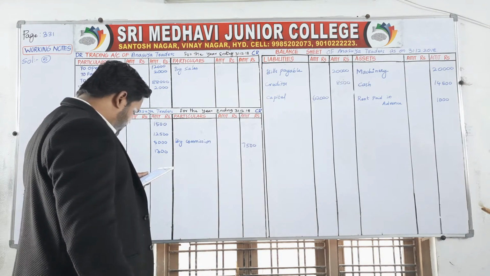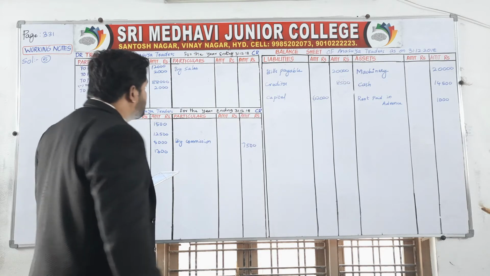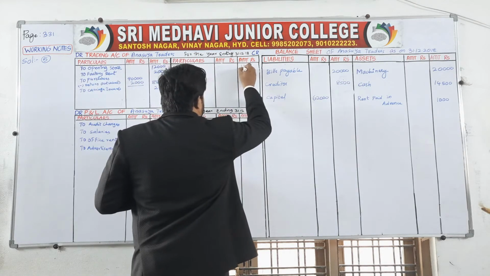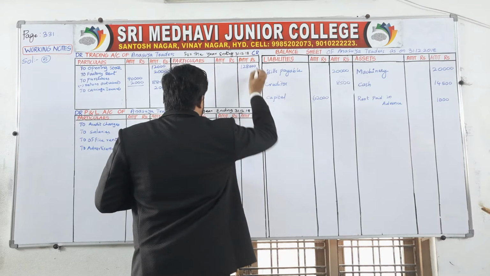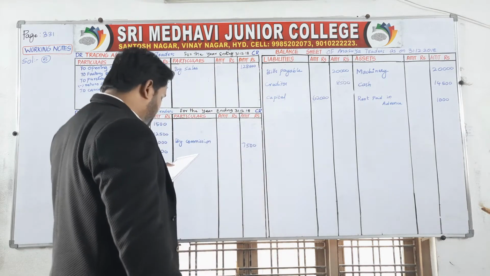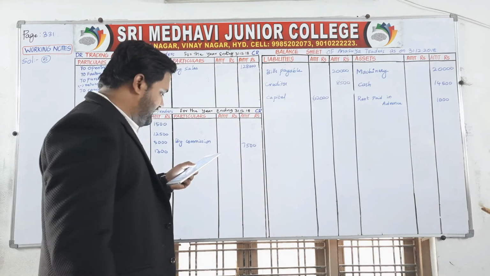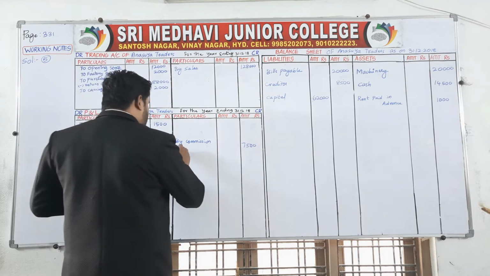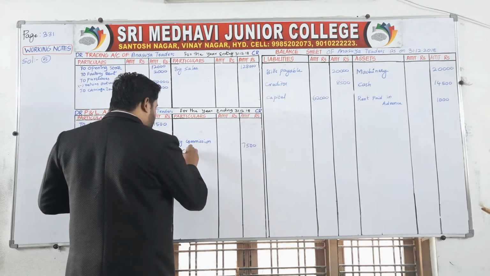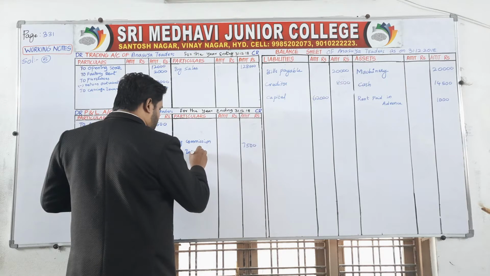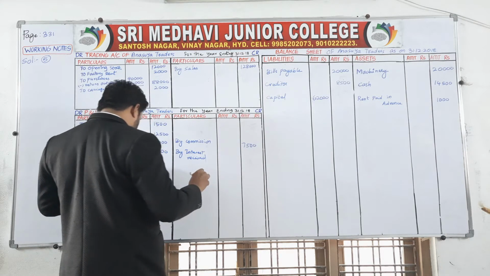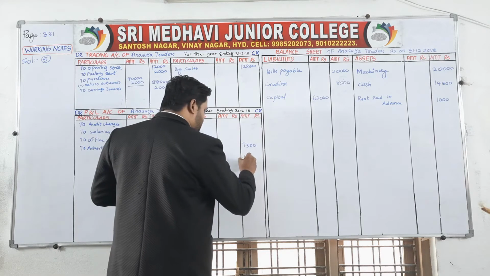Sales return is given over here? No, nothing, no sales return is given. So write directly sales 1,28,000. Return outward is nothing but purchase return, we have already minused. Interest received, right here on the credit side, by interest received. How much? 4,300.